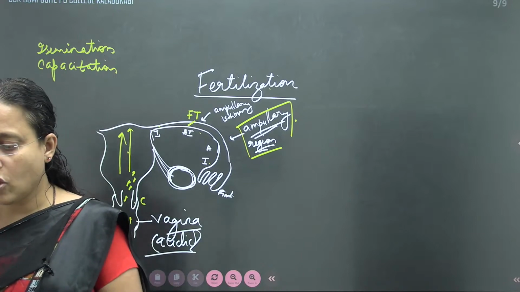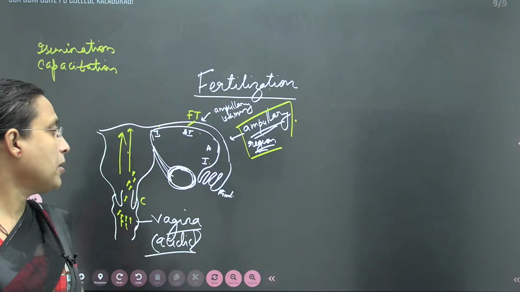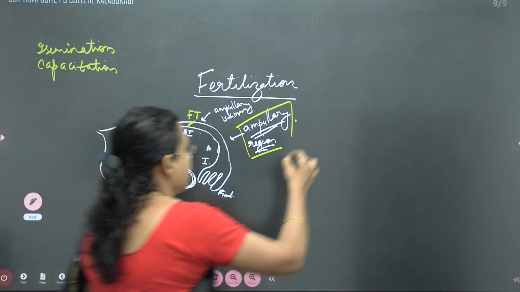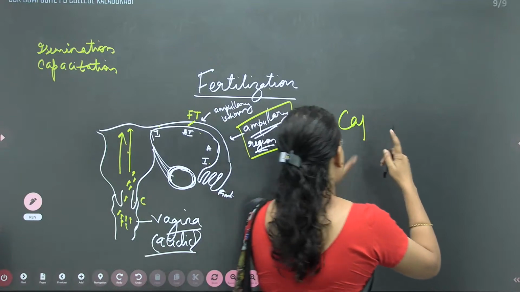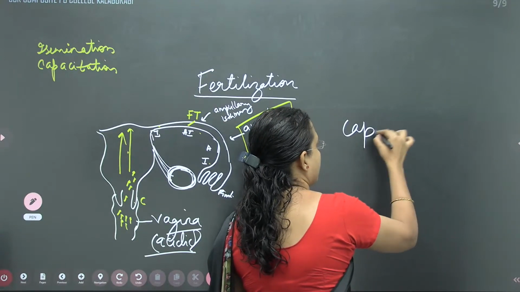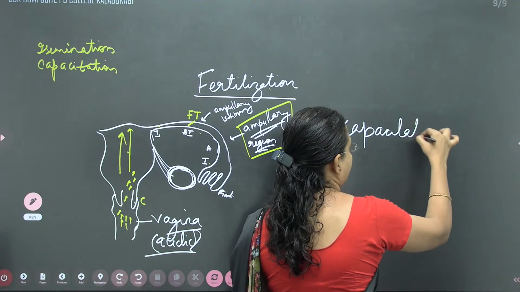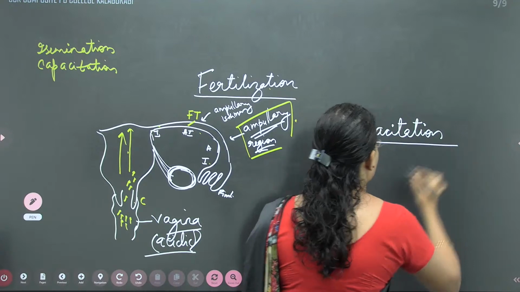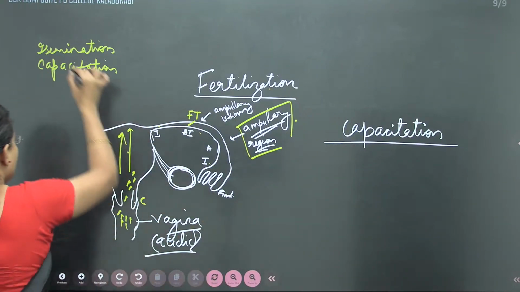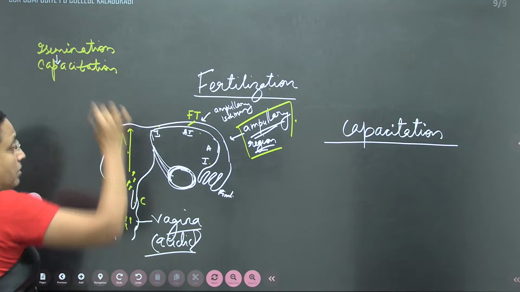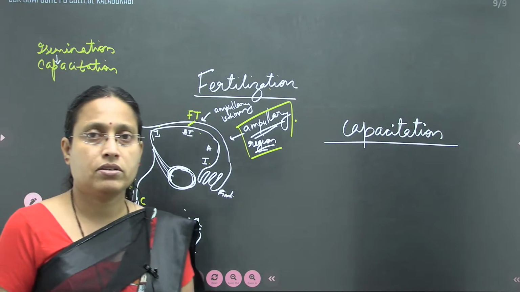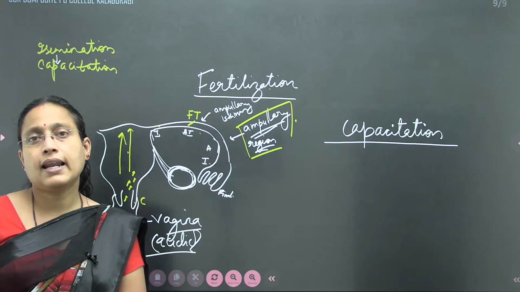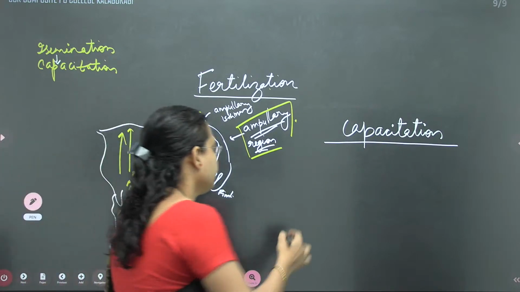It is nothing but the physiological activation of sperm in the female reproductive tract. So first what occurred is insemination, and after insemination comes capacitation. Capacitation is the physiological activation of sperms.